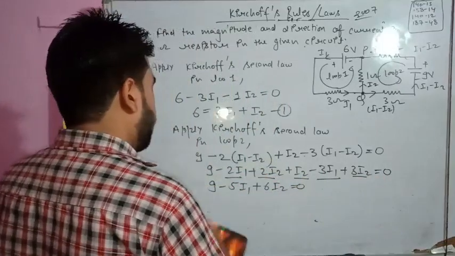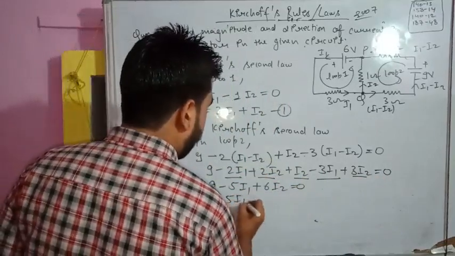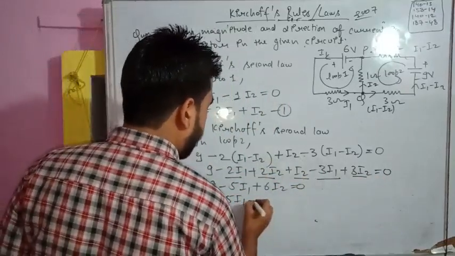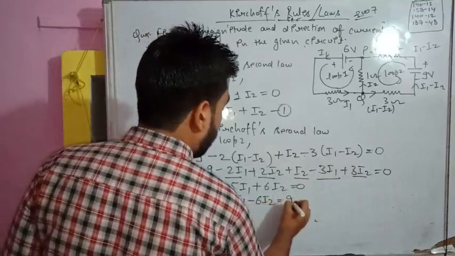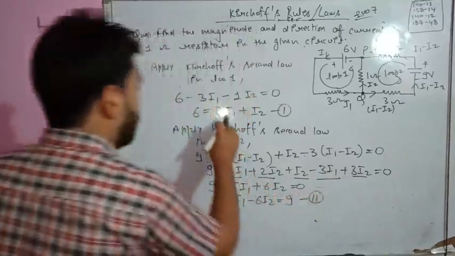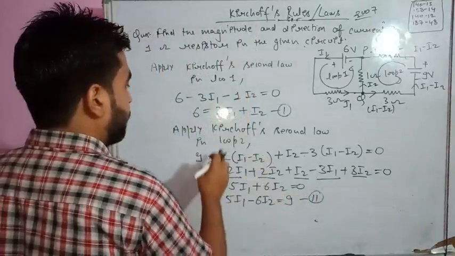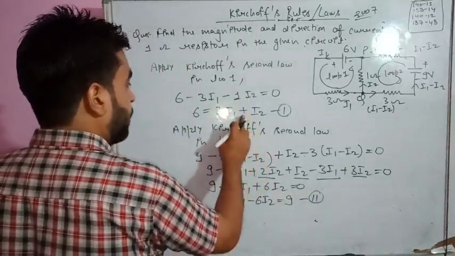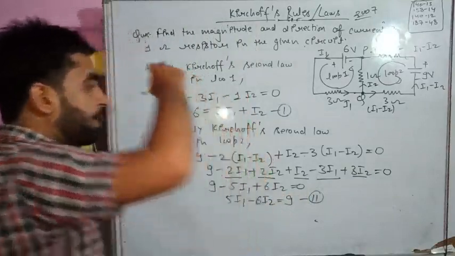So students, form the equation. This will become 5I1, because this will be shifted there, minus 6I2 is equal to 9. Equation 2. That's the first equation, that's the second equation. Here we are getting plus I2 only, there we are getting 6I2.